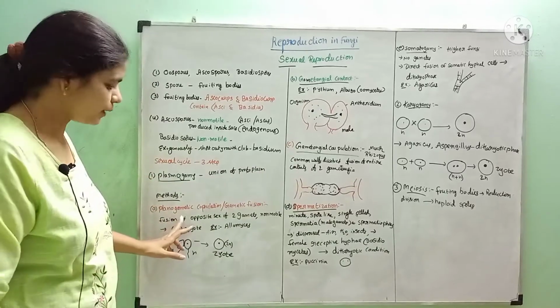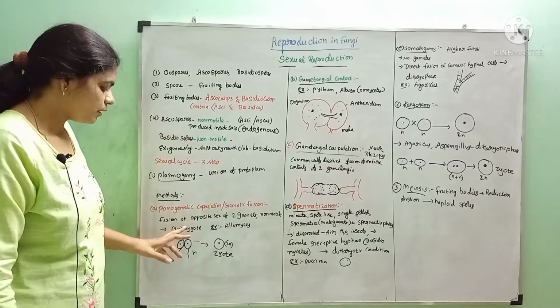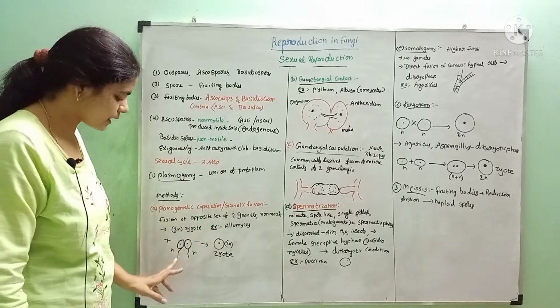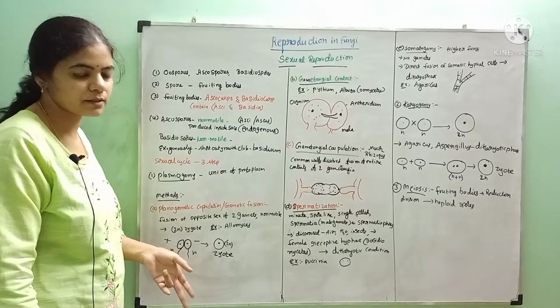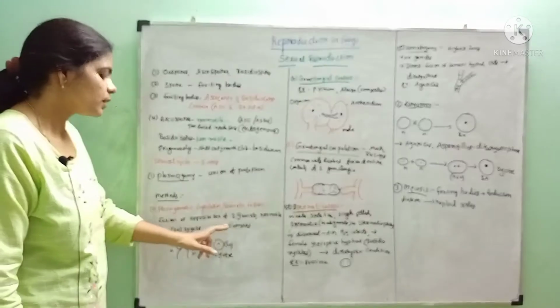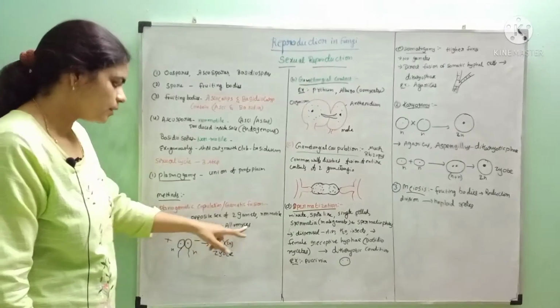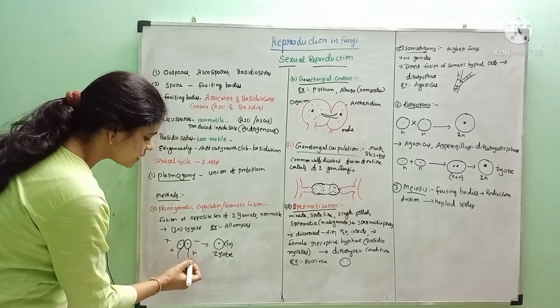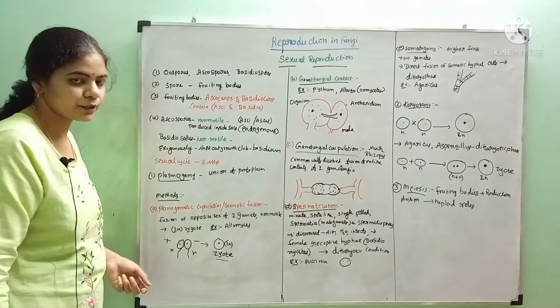The first one is planogametic copulation, or gametic fusion. In this, the fusion of two gametes of opposite sex takes place. It may be isogamous or anisogamous. This process mainly occurs in fungi like Allomyces. The two haploid gametes are fused together and form a diploid zygote.